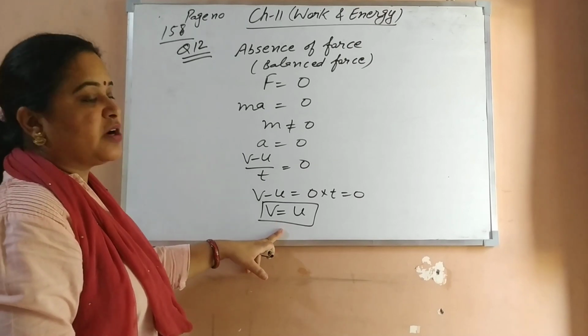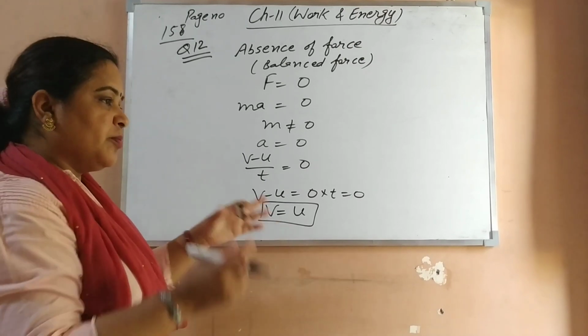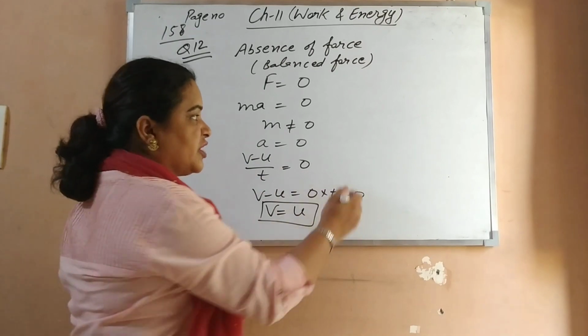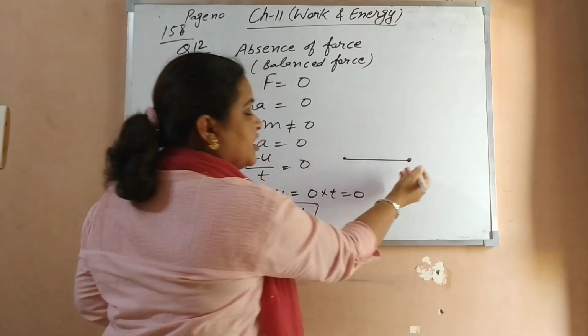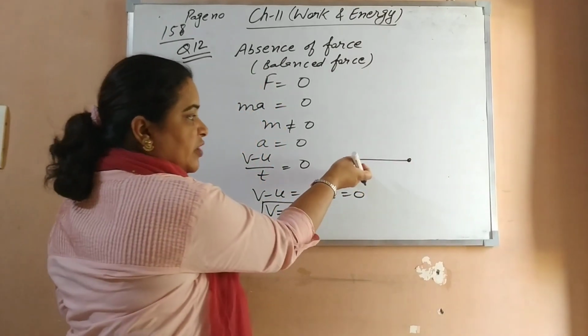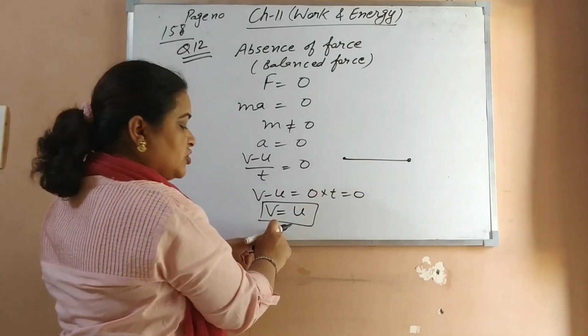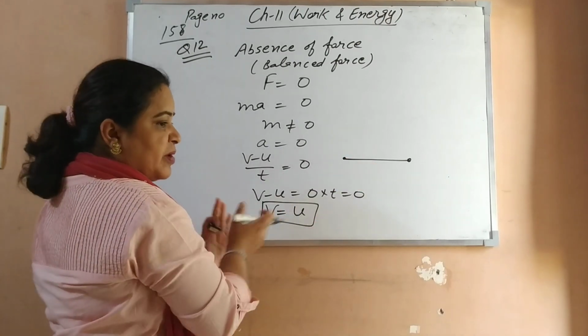It should move with the constant velocity. Because when a body moves with constant velocity, there is a change in position of the object. So what can we say? We are not saying it is at rest.